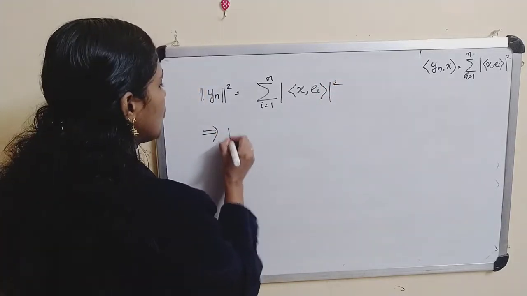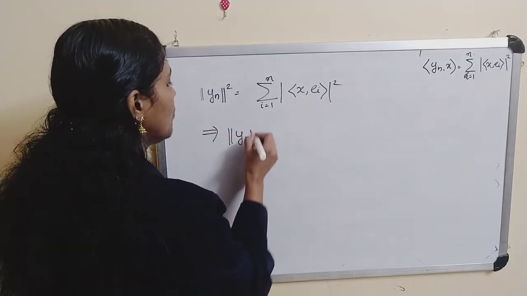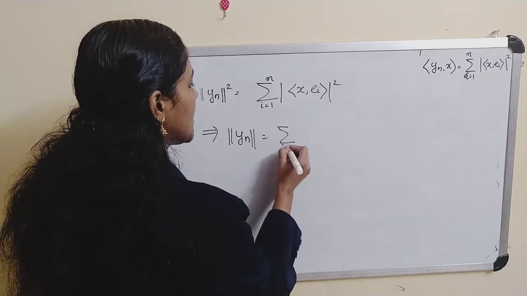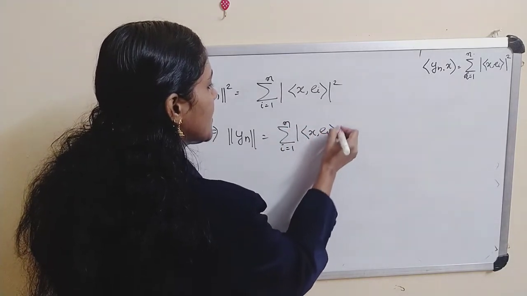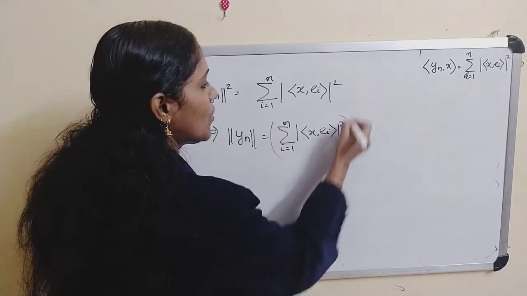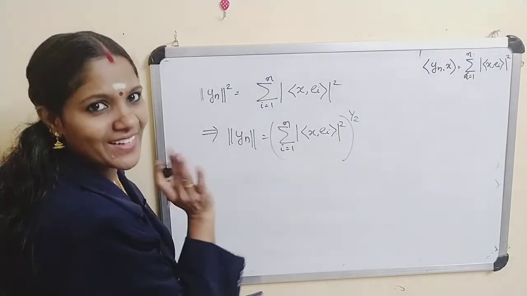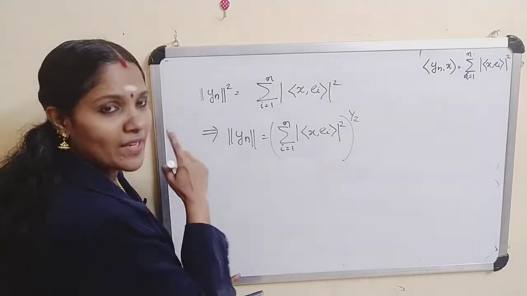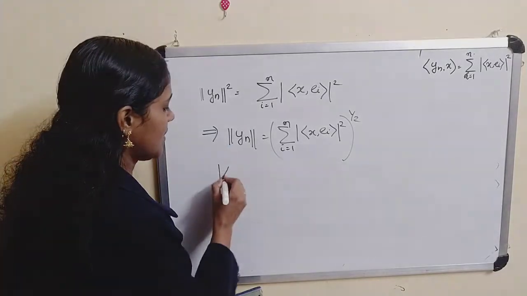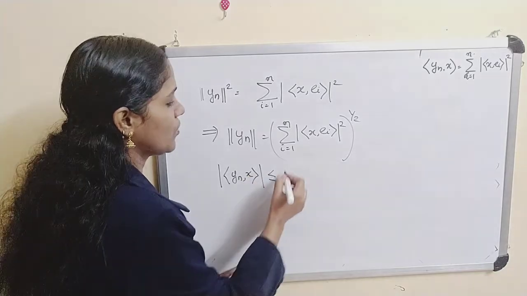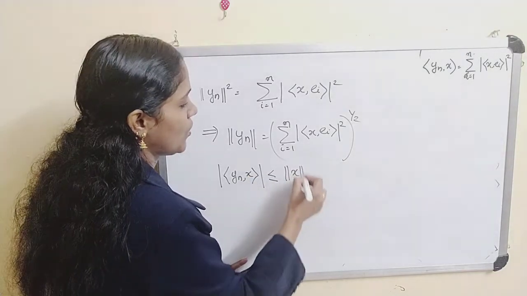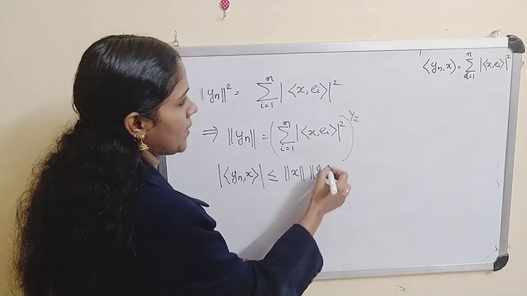This implies norm of yn is equal to the sum from i equals 1 to n of modulus of inner product of x,ei whole squared, whole raised to 1 by 2. Okay, clear? Now apply our previous result. Inner product of yn,x is less than or equal to norm of x into norm of yn.